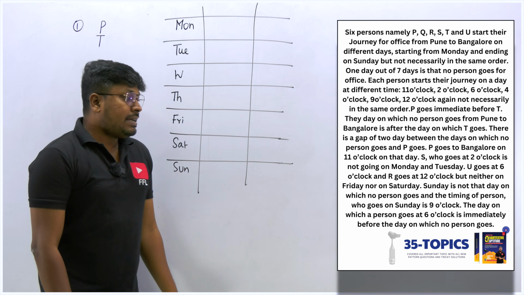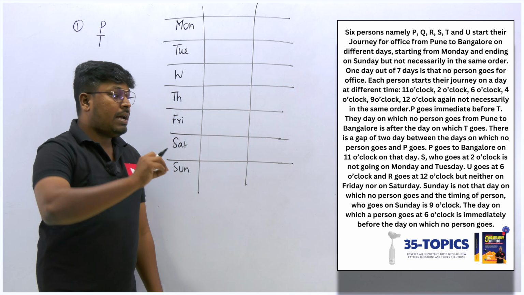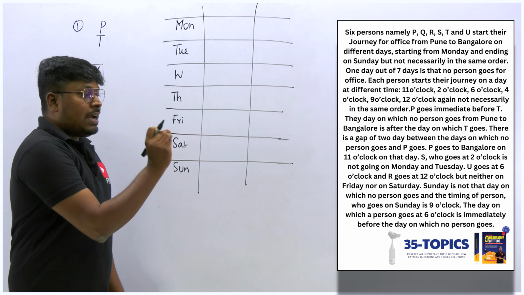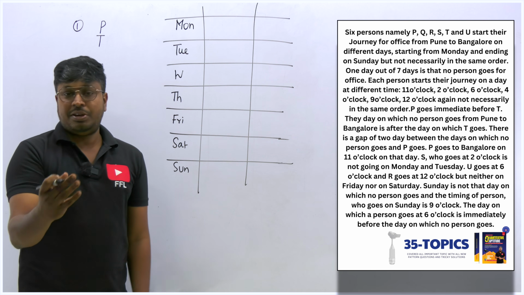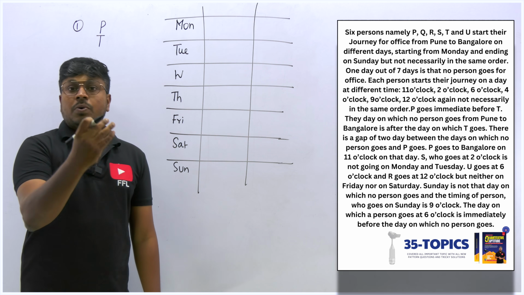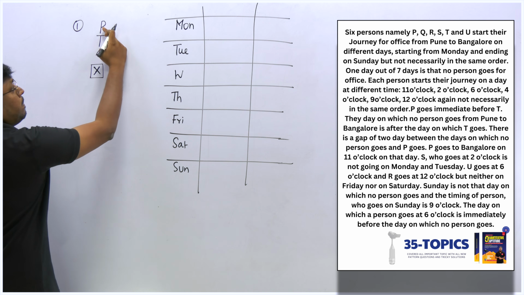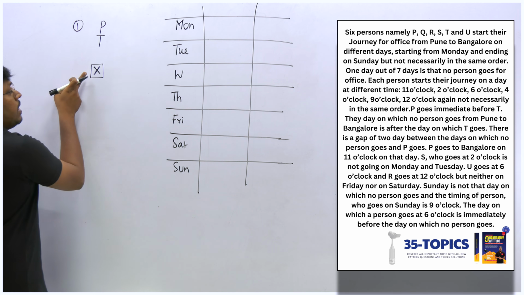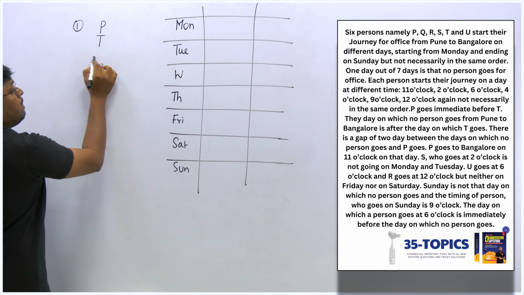There is a gap of 2 days between the day on which no person goes and the day P goes. Just listen to the words carefully: there is a gap of 2 days between the day on which no person goes and P goes. We already know that P is immediately before T. And now what they are saying is that no person goes and P are 2 days apart, where the gap is 2.